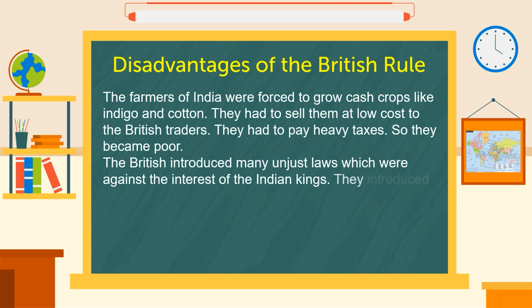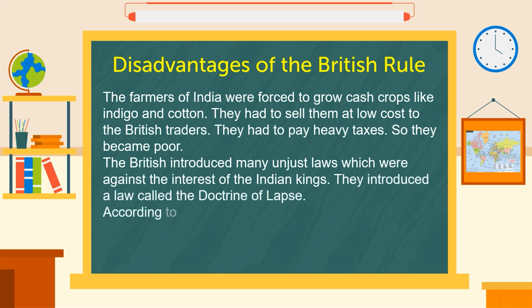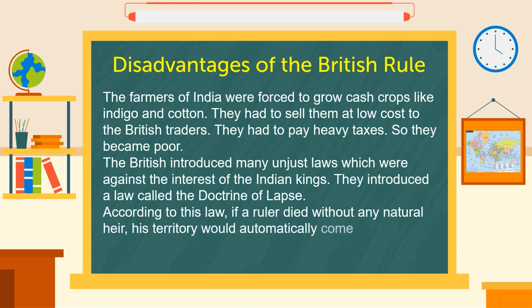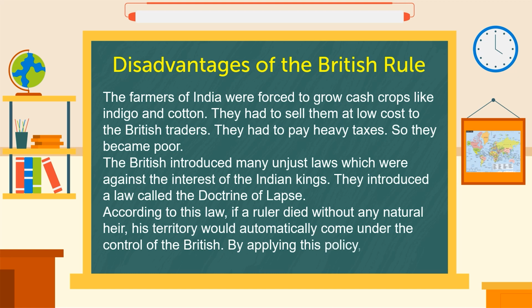They introduced a law called the Doctrine of Lapse. According to this law, if a ruler died without any natural heir, his territory would automatically come under the control of the British. By applying this policy, many states such as Jhansi passed into the hands of the British.